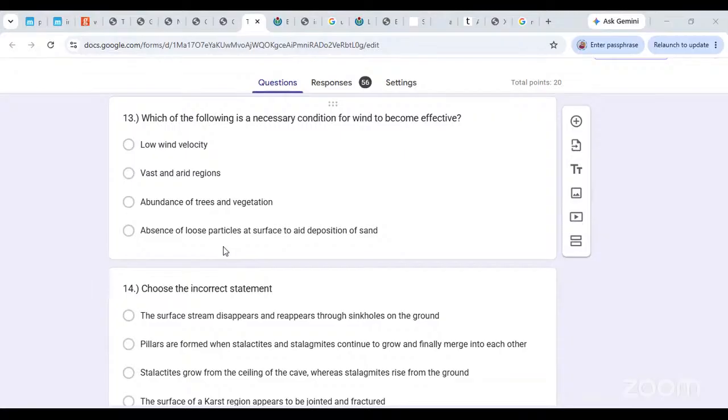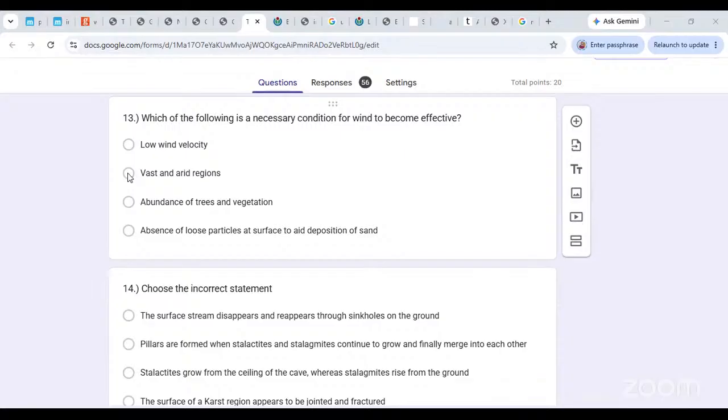Okay, unattached unconsolidated material, loose particles of sand, that is a necessity. Would abundance of trees and vegetation work? No, because they act as obstructions. If you keep finding trees and vegetation in between, how will the wind flow unchecked? So clearly that won't work. Okay, low wind velocity, no. What will it deposit, what will it possibly erode? The biggest feature of wind erosion and deposition is the speed of the wind. If the wind is not going with enough speed, what kind of momentum will it bring to cause all the erosion on the surface? Very little, so that cannot be it.